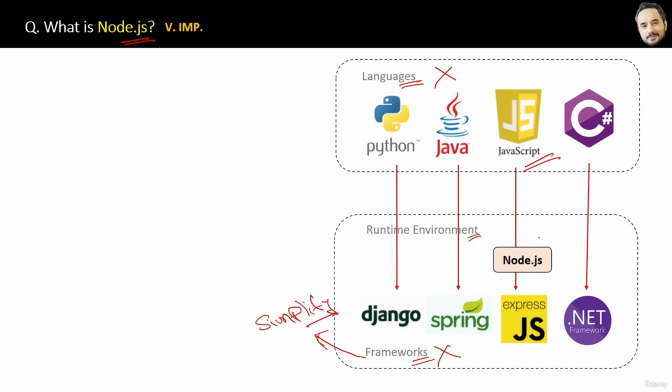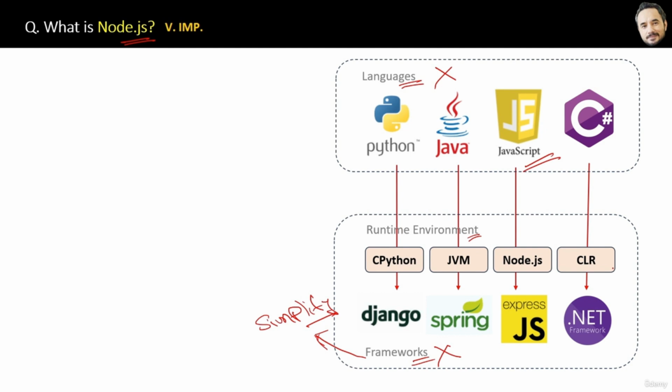Now listen carefully. A runtime environment is an environment that executes the program. For example, CPython is the runtime environment for the Django framework to execute Python. Then JVM is for the Spring framework. Then CLR is for the .NET framework, right? So basically the runtime environment is responsible for things like memory management and converting the high level language like Java, JavaScript, C Sharp to lower level languages, like machine language which your system can understand. Okay, so that is the job of a runtime environment.